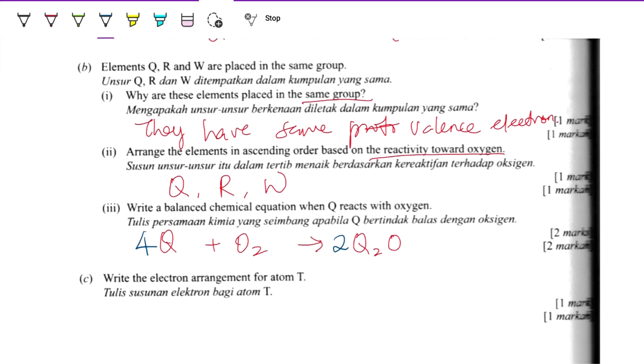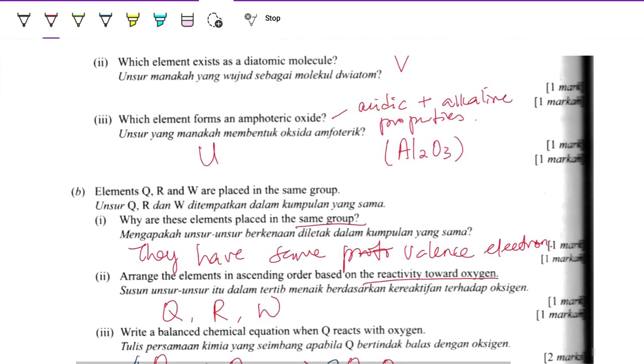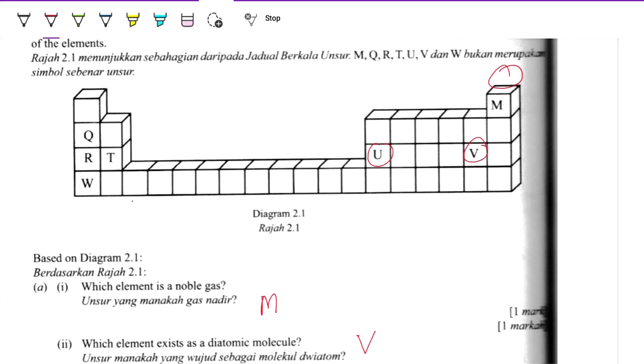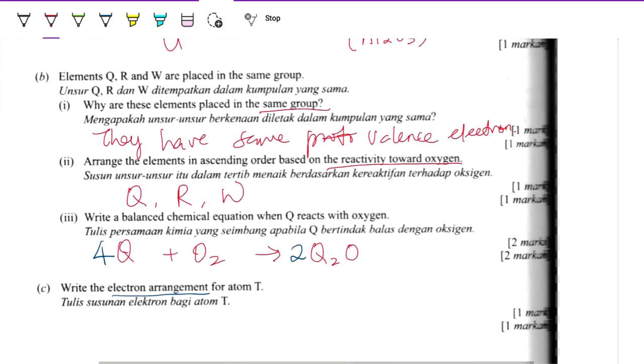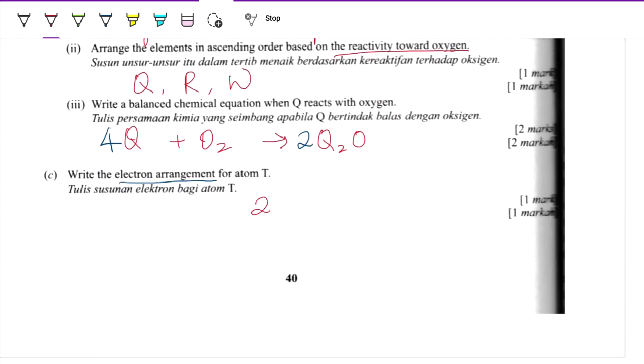Write the electron arrangement for the atom T. Atom T is here, group 2 and period 3, meaning the first shell is complete already. So 2, 8, 2.